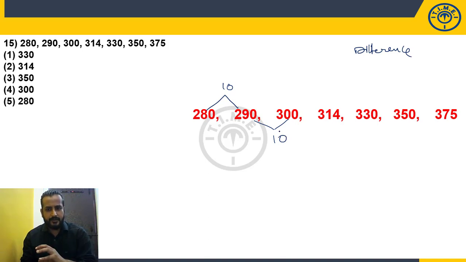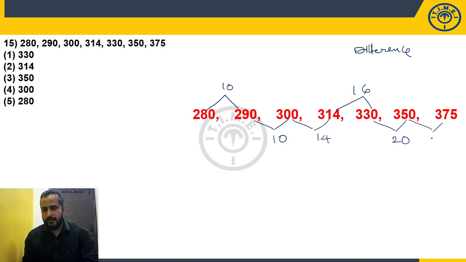You won't find a proper sequence because there is one wrong number. 300, 314, 14. 314, 330, 16. 330, 350, 20. 350, 375, 25. Okay. 10, 10, 14, 16, 20, 25. You cannot see any proper sequence. Okay. Let's check the difference of difference.